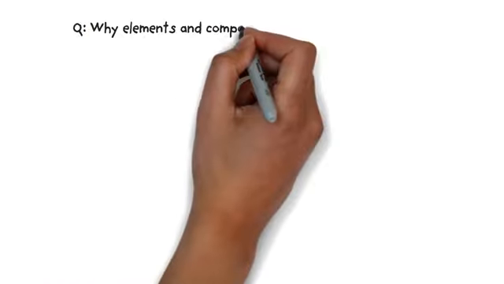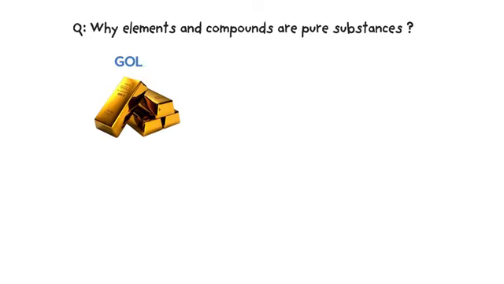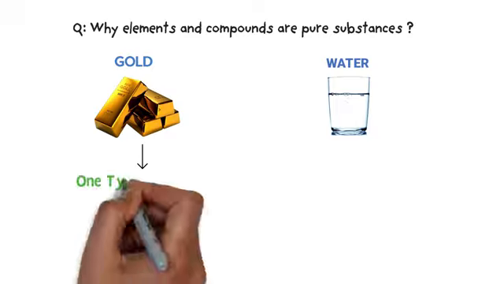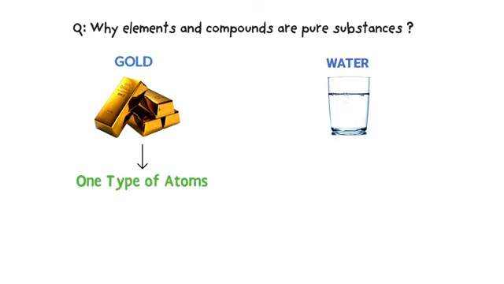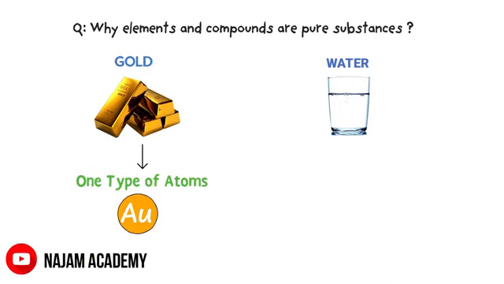Finally, let me teach you a bonus question. Why are elements and compounds pure substances? Consider a sheet of gold and water in the glass. The microscopic description of gold reveals that this sheet of gold is made from only one type of gold atoms, Au, and there is no other atom present in it. Gold is an element, so we therefore say that an element is a pure substance.